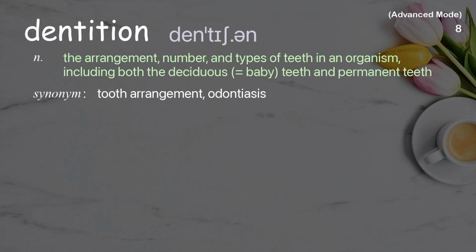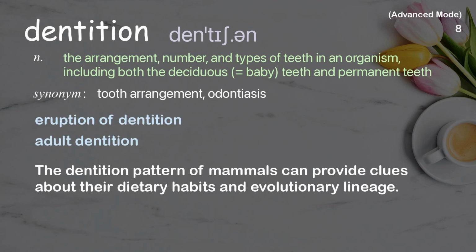Dentition. The arrangement, number, and types of teeth in an organism, including both the deciduous, equals baby teeth, and permanent teeth. Examples: Eruption of dentition. Adult dentition. The dentition pattern of mammals can provide clues about their dietary habits and evolutionary lineage.